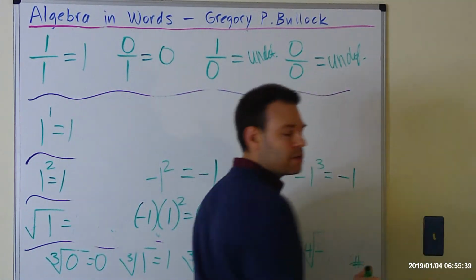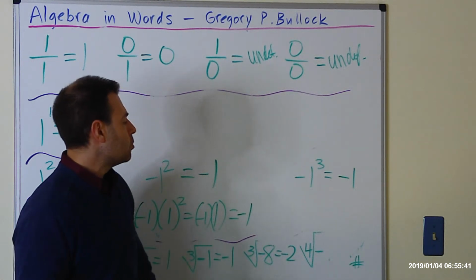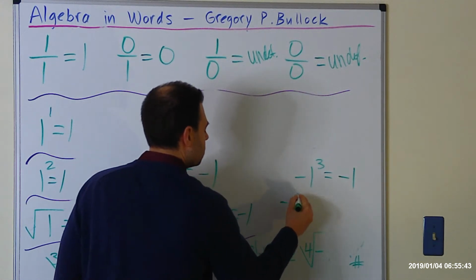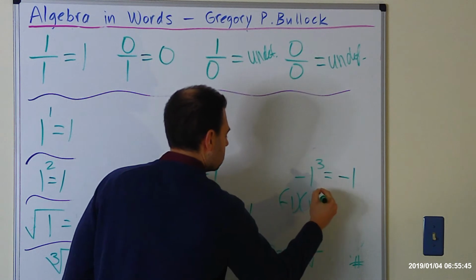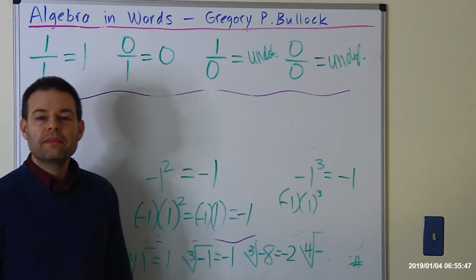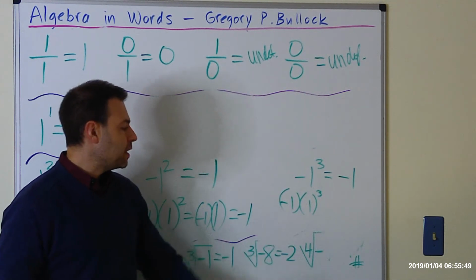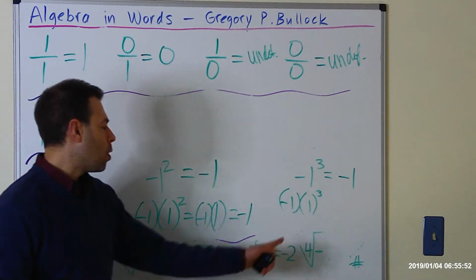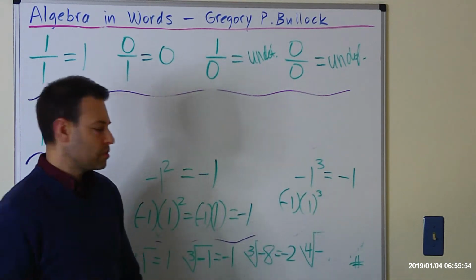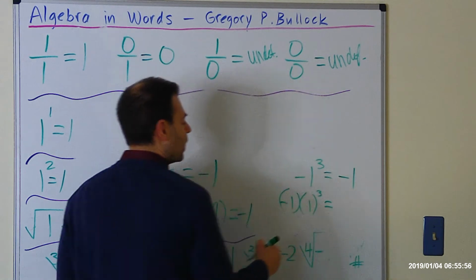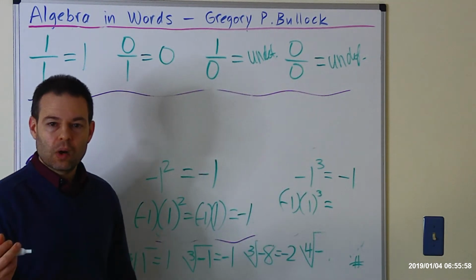There's not really much else to say about it, but again, we're going to apply the same principle, which is break up the negative and the base 1, and then cube the 1. 1 cubed is 1, and then 1 times negative 1 is negative 1.